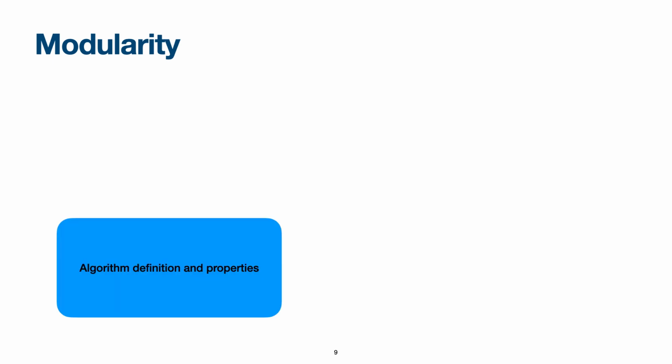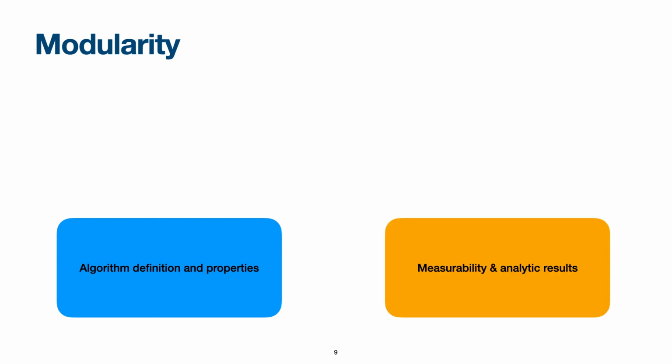So, aside from giving a better idea of what the different parts of the proof are and where most of the difficulty lies, unfortunately much of the difficulty lies in the mathematical details that we gloss over in a paper proof. The modularity is such that we were able to define the algorithm and its properties in isolation from all of the measurability and analytic results.